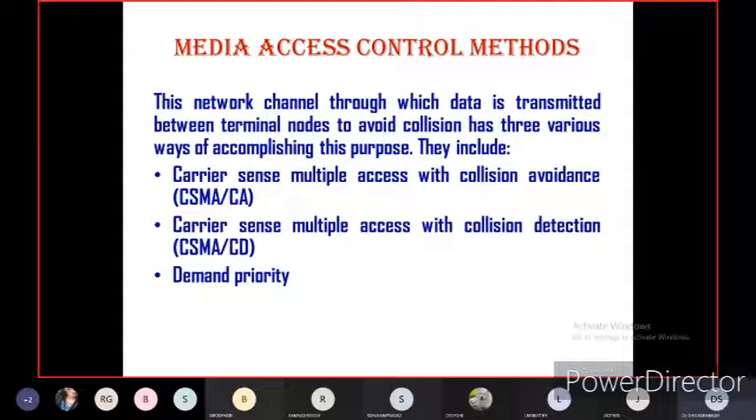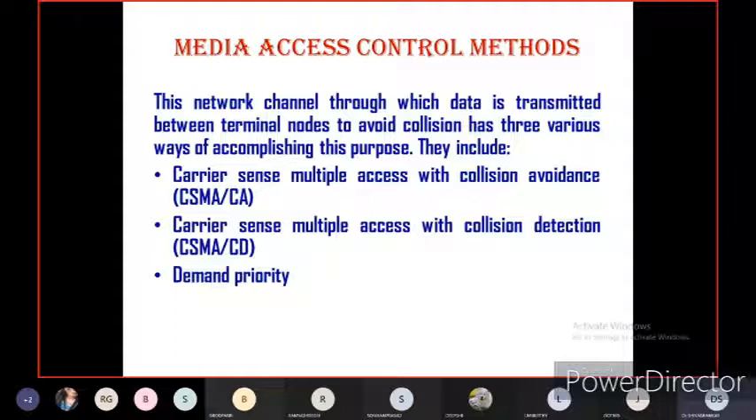Along with the Z transmitter, X and Y devices are ready to send the data. Then the priority will be given to whichever system comes first for transmitting the data. That is called demand priority. This policy is available in both local area networks as well as wide area networks. If they follow the procedure of demand priority, definitely the data collision will be avoided and detected. So this is called demand priority.